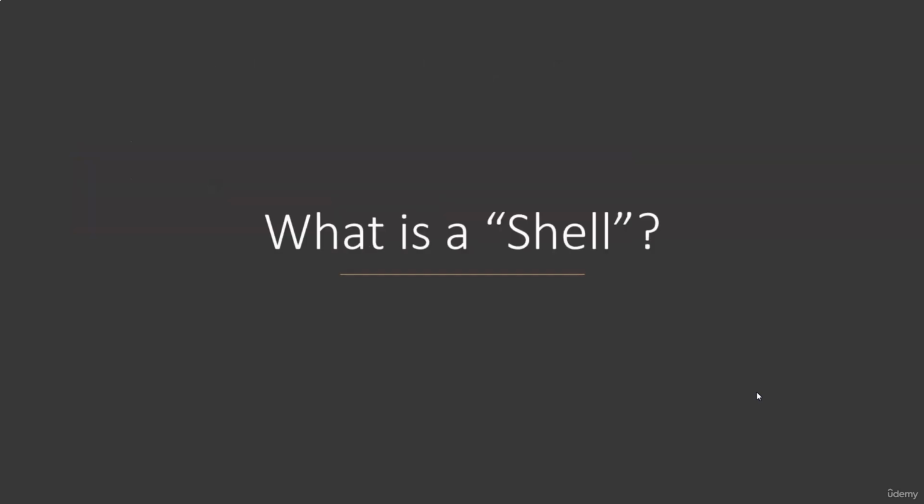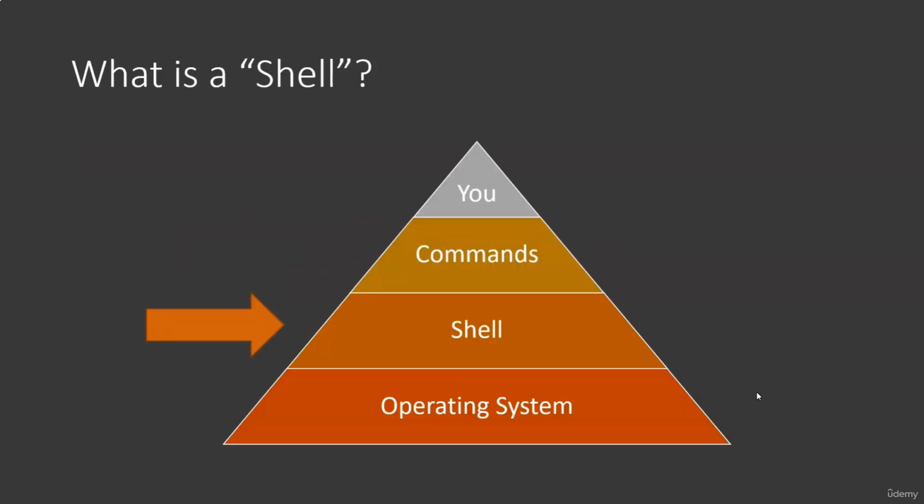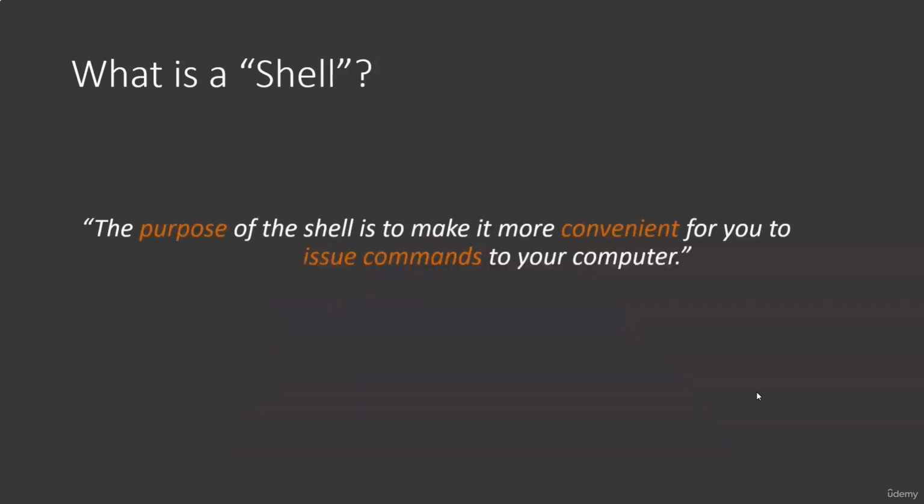So what is the shell? Well, the shell is simply a program that interprets the commands you type in your terminal and then it passes them on to the operating system. The shell is something that you, as a human, can use to give instructions to your computer. The shell will interpret these human-readable commands and cause your operating system to do what they say. In short, the purpose of the shell is to make it more convenient for you to issue commands to your computer.